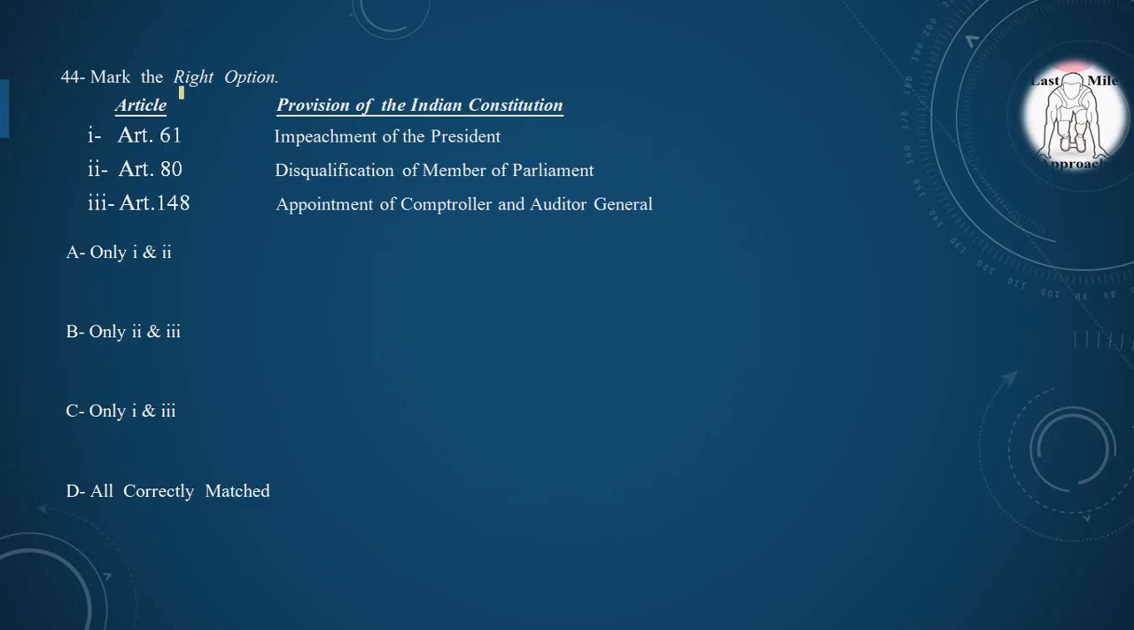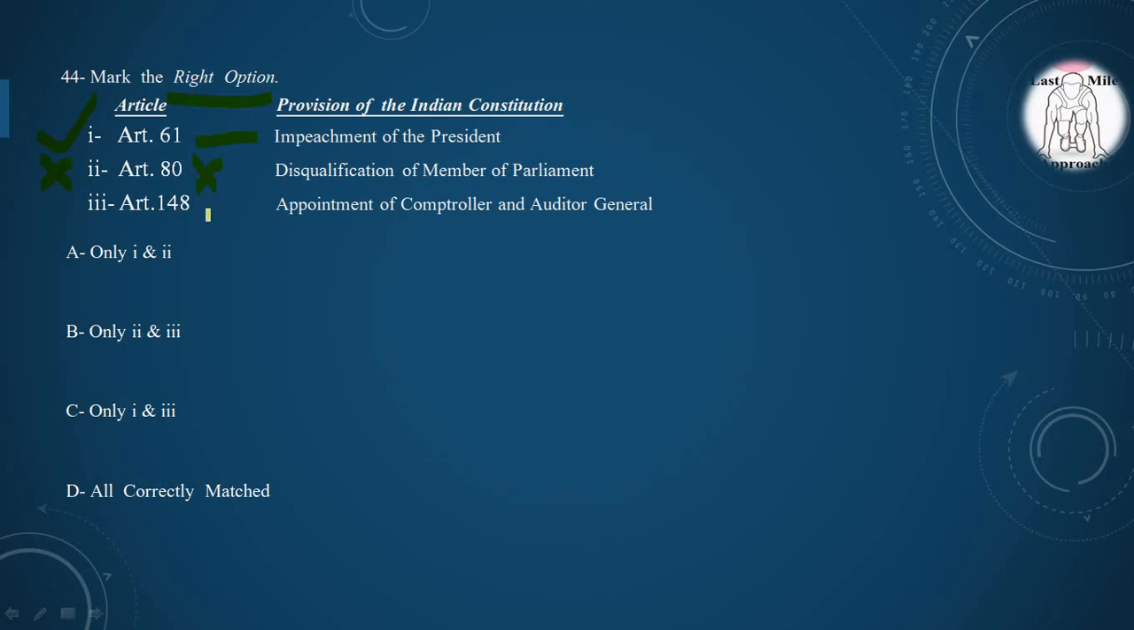44th question, mark the right option. One side article is given, on the other side provisions of the Indian Constitution is given. Article 61 describes the impeachment of the President. Yes, it is correct. Article 80 describes member of Parliament, disqualification of member of Parliament. No, it is incorrect because it is mentioned in Article 102.